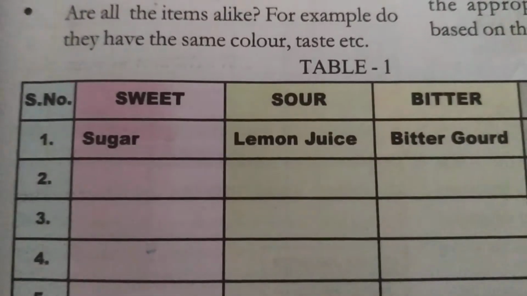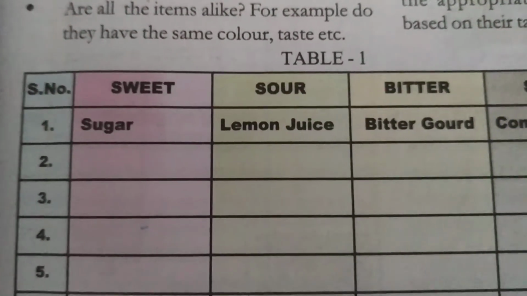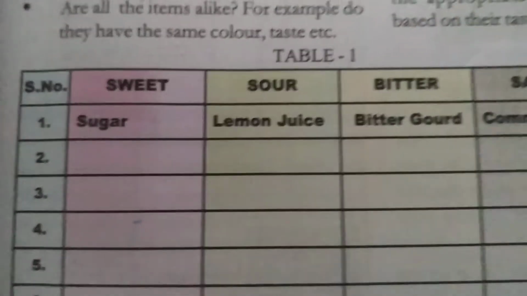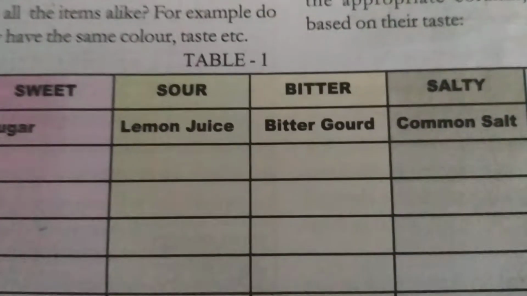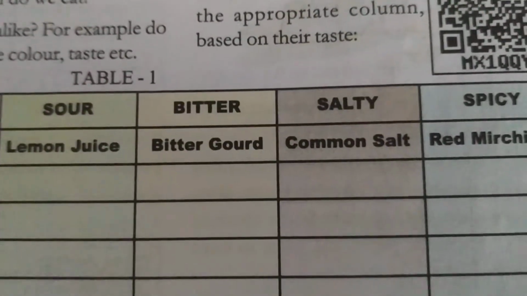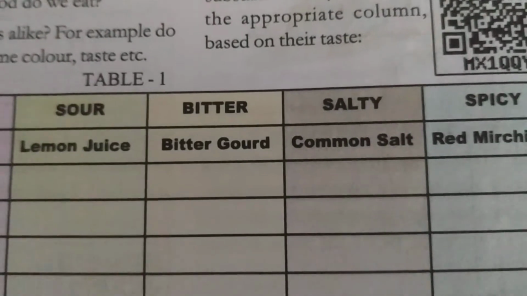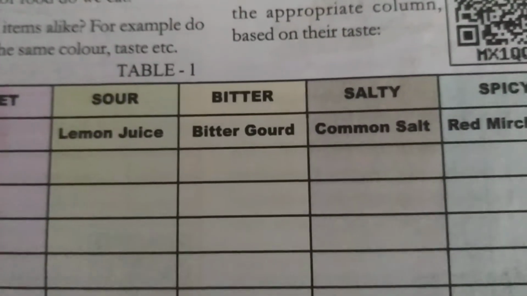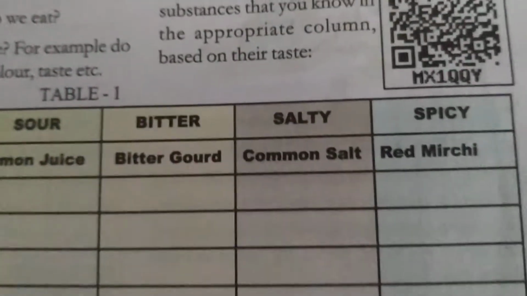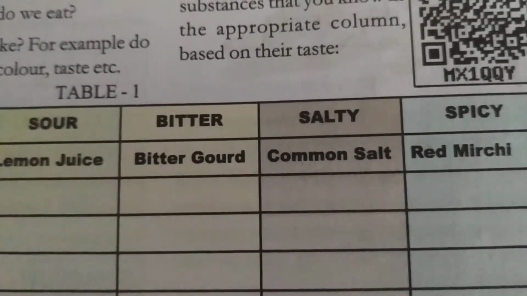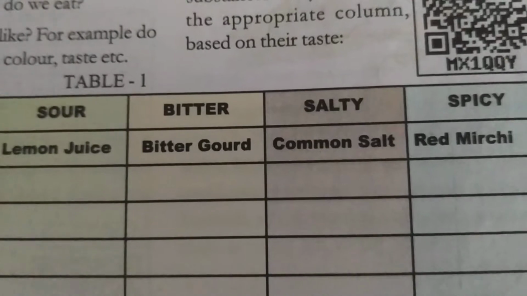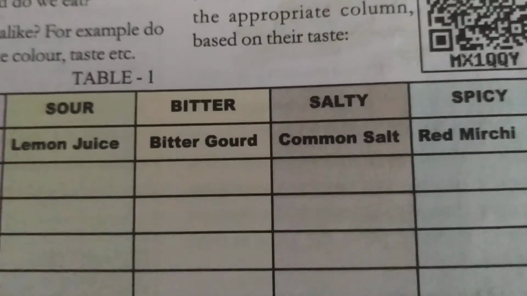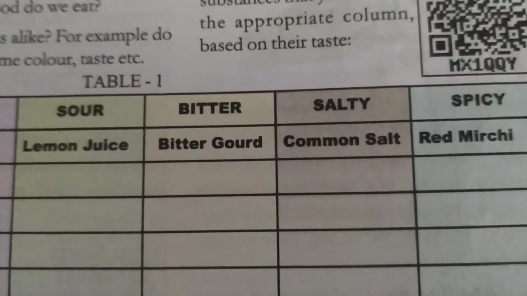See, for sweet food items we remember sugar first. And for sour taste, lemon juice. For bitter taste, bitter gourd, kakarakai, which you don't like but which is very healthy for us. We have to add it, okay? Salty, common salt. Salty means we immediately remember common salt, table salt, which we use in our diet.